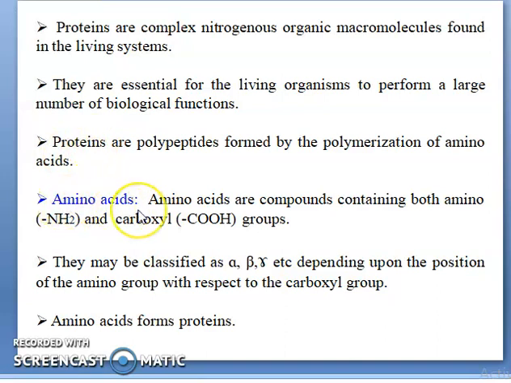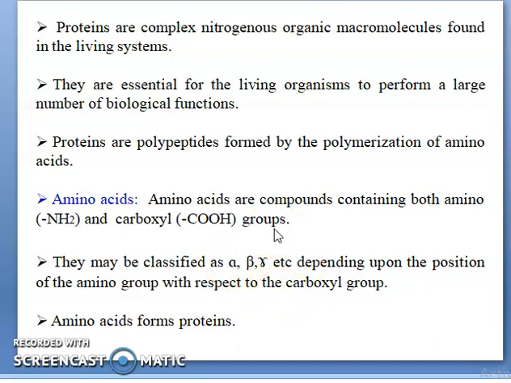So we will discuss what amino acids are. What is an amino acid? Amino acids are compounds containing both an amine group, NH2, and a carboxyl group, COOH. They are classified as alpha, beta, gamma, etc., depending upon the position of the amino group with respect to the carboxyl group. Depending on those positions, they are classified into alpha, beta, gamma. Amino acids form proteins.